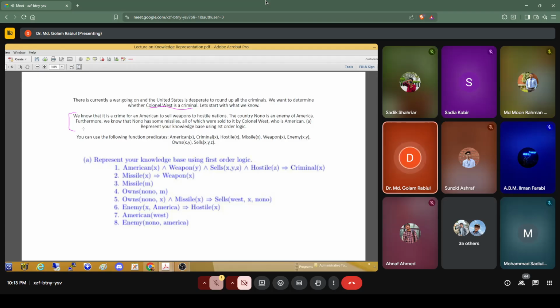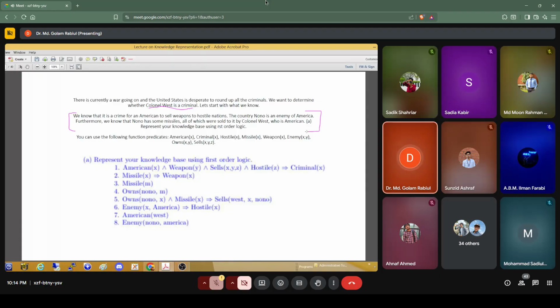Then represent your knowledge base using first order logic, and you can use the following function predicates: American(x), Criminal(x), Hostile(x), Missile(x), Weapon(x), Enemy(x, y), Owns(x, y), Sells(x, y, g). So these are the given things. And then how can we represent this? Specifically, we want to prove this.